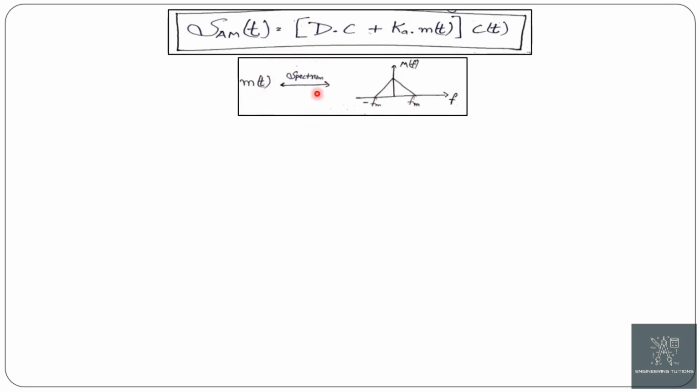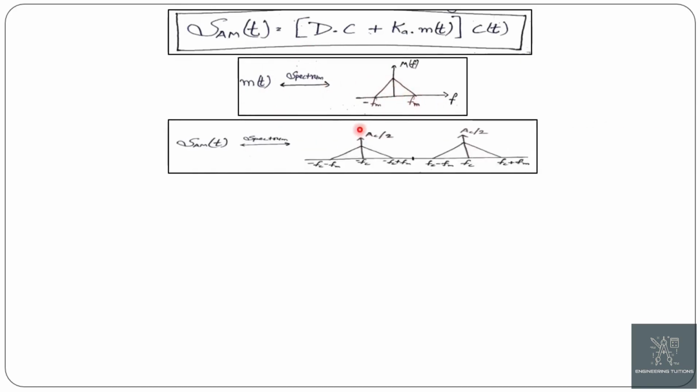Now the spectrum for the message signal will look like this. Now the amplitude modulation spectrum, after the application of the modulation property of the Fourier transform, will look like this.